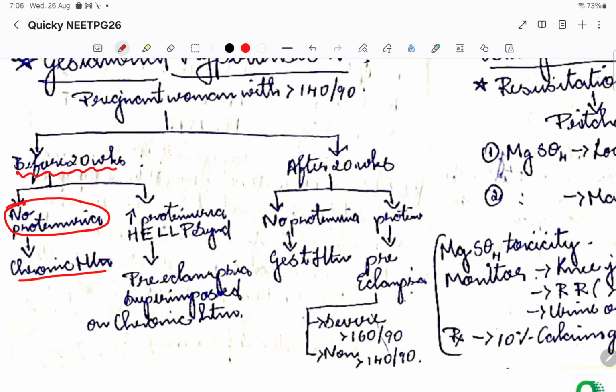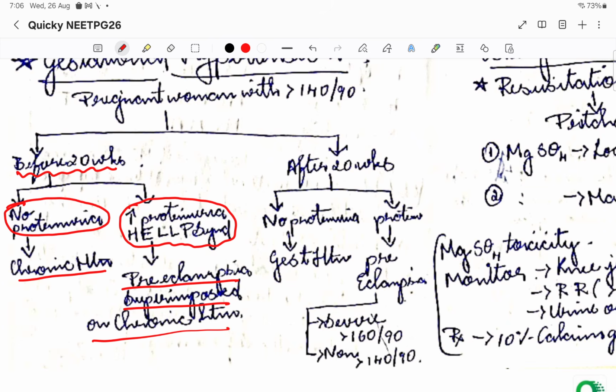If there is proteinuria, HELLP syndrome and all, before 20 weeks, it is nothing but preeclampsia superimposed on chronic hypertension. The meaning is, there is chronic hypertension, but with proteinuria and HELLP syndrome, there was preeclampsia. Okay, so this is before 20 weeks.